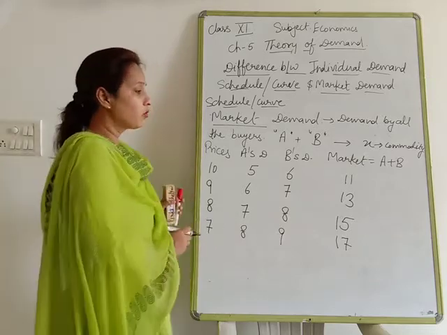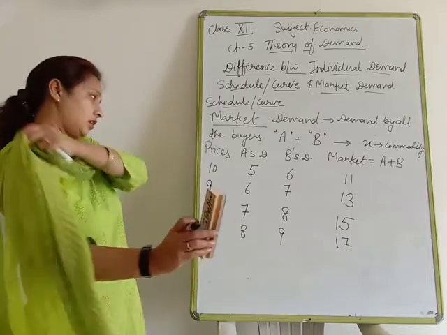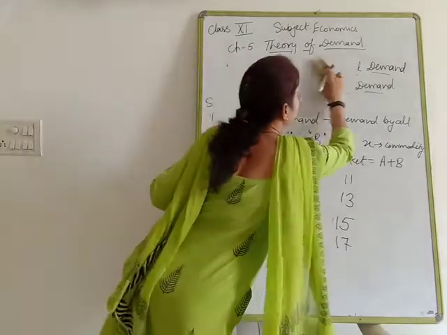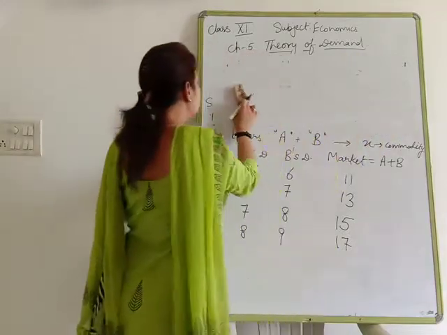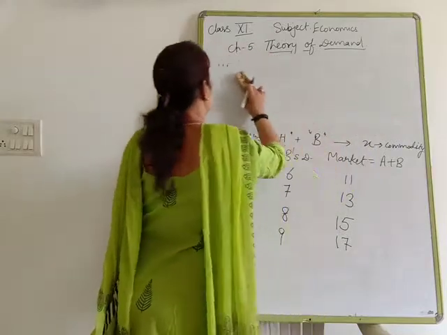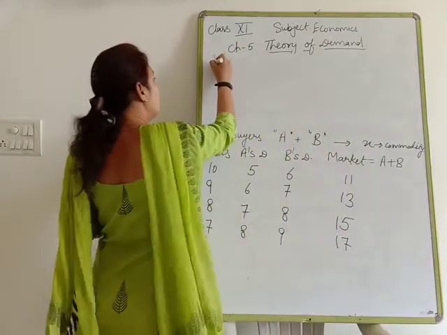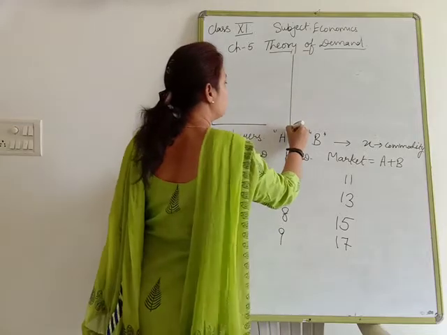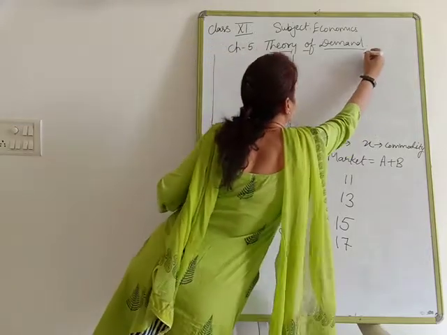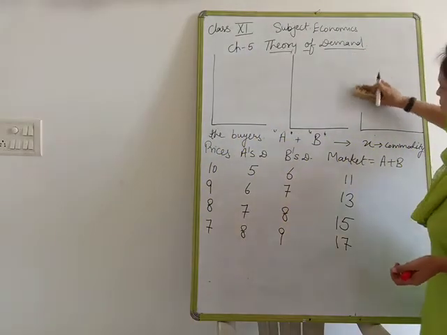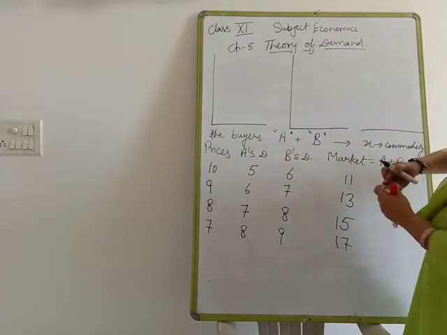Clear? Now we are going to show it in a graph. That will be known as a market demand curve. Now look at there: A, B and market demand. You have to show them simultaneously.